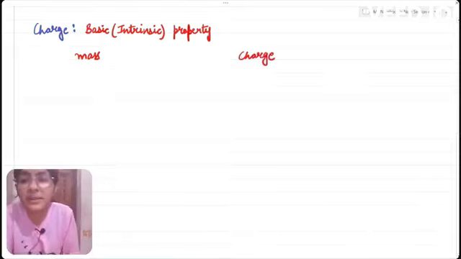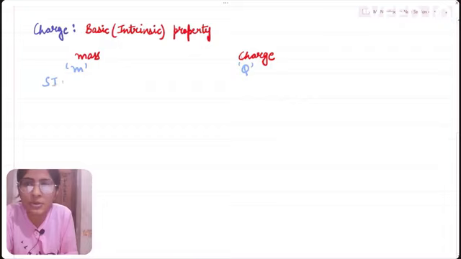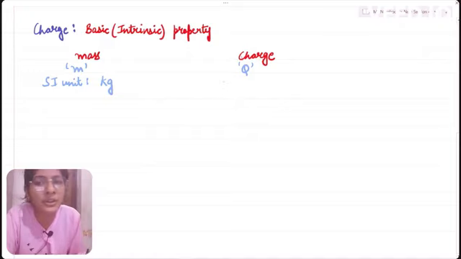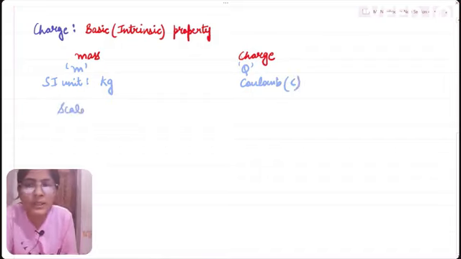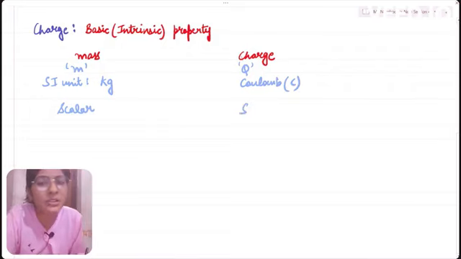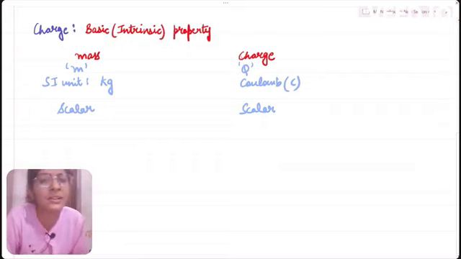Just as we represent mass by the letter M, similarly we represent charge by the letter Q. Just as the SI unit of mass is kilograms, in a similar manner, the SI unit of charge is coulombs, represented by C. Just as mass is a scalar quantity, charge is also a scalar quantity. Charge also does not have any direction. So these were some of the similarities between the two basic properties of matter, mass and charge.